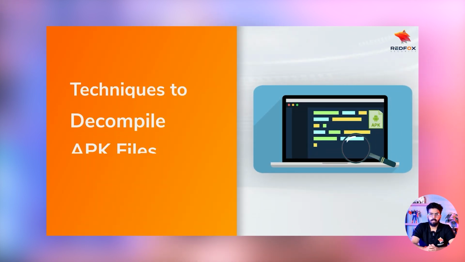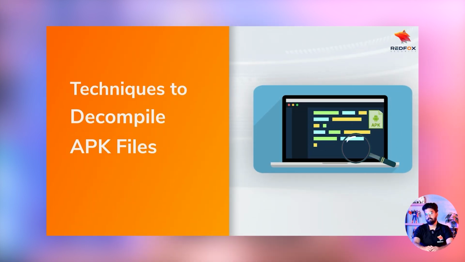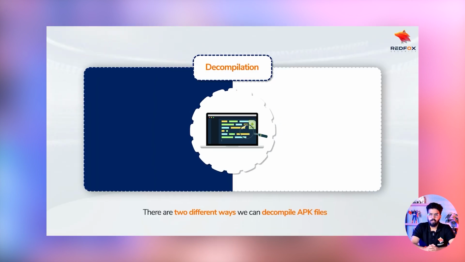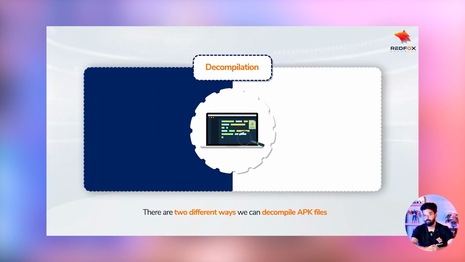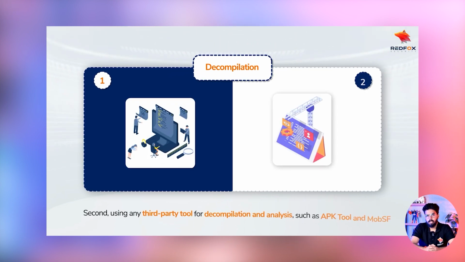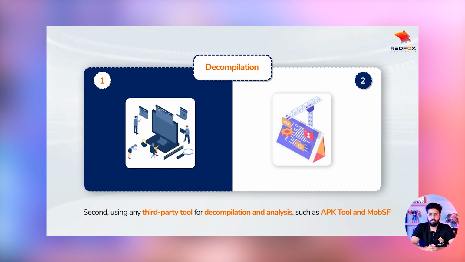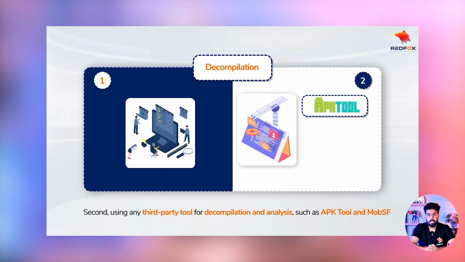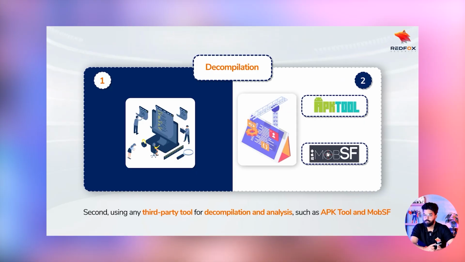Techniques to decompile APK files. There are two different ways we can decompile APK files. First, it can be done manually, and second, using any third-party tool for decompilation analysis such as APK tool and MobSF.